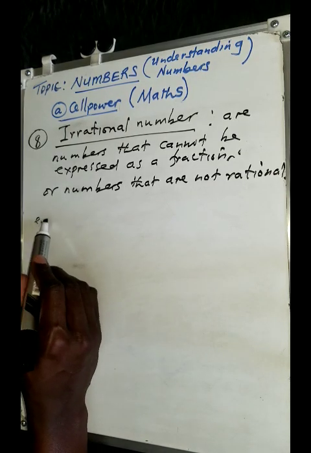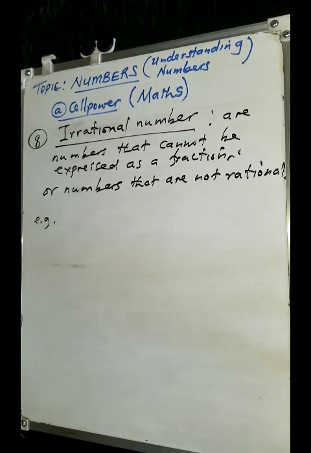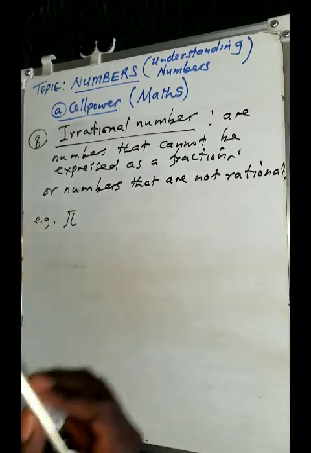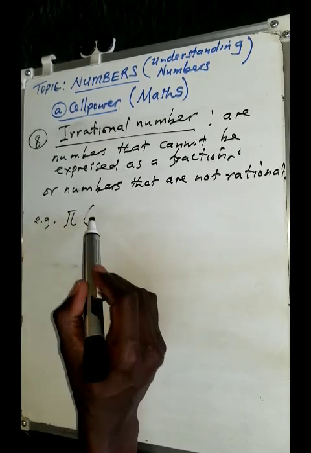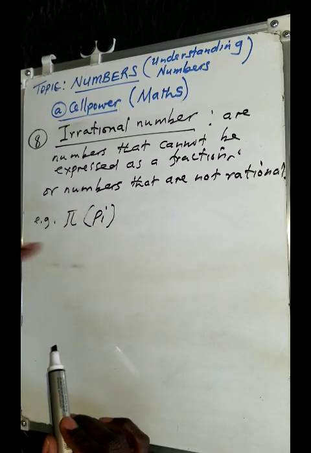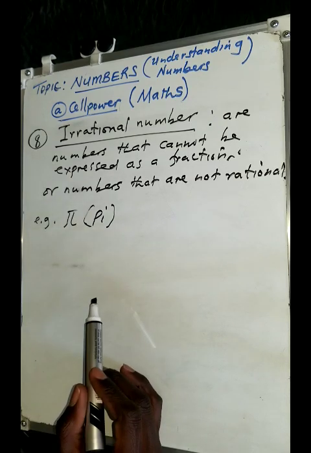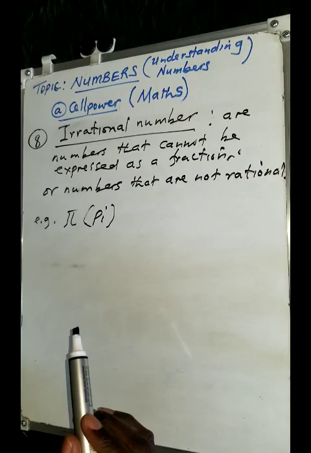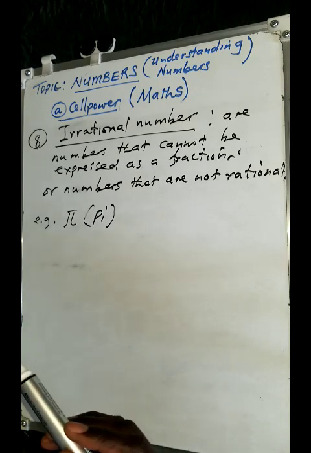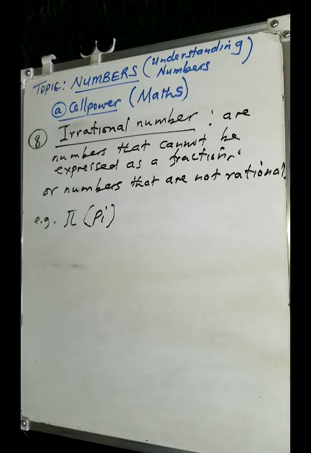Now, if I was to give you examples of irrational numbers, the most famous irrational number, written by its Greek alphabet, is this symbol here. Usually we call it pi. This number pi is an irrational number. You cannot express it as a fraction.